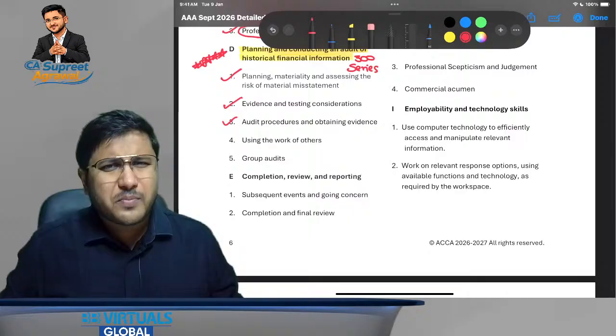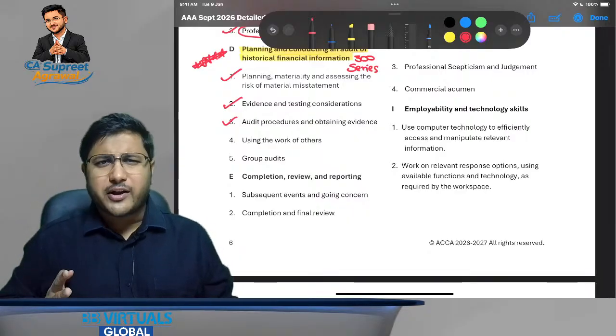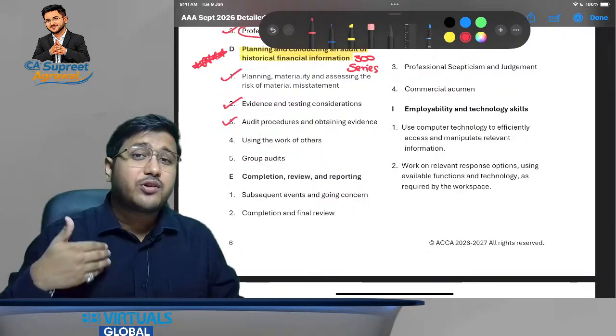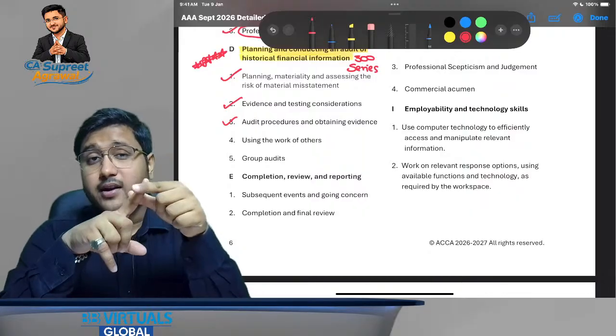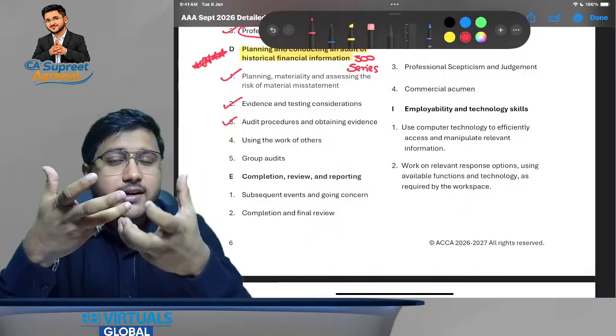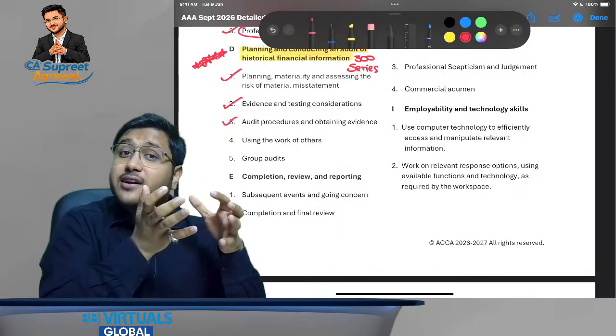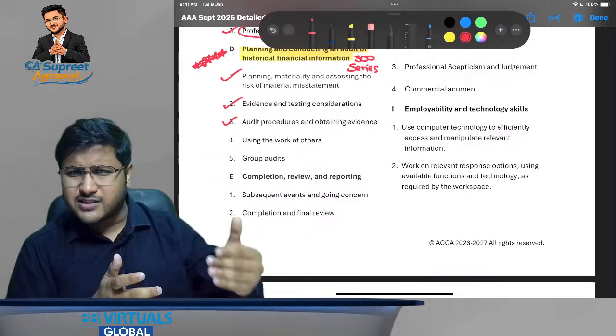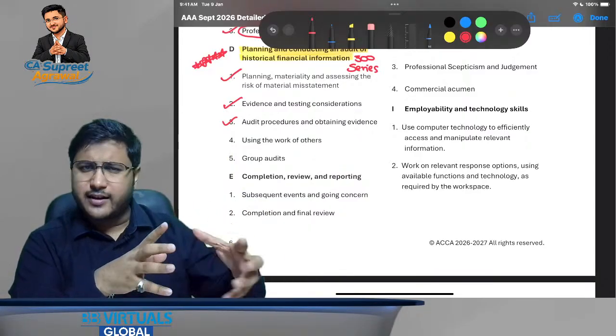A lot of people are afraid of this particular chapter. Why so? Because they feel that they are not able to write the appropriate audit procedure. But when we discuss assertions, we will also be learning how to write the answers for audit procedures via those assertions. So we will be understanding assertions, existence, completeness, everything, right?